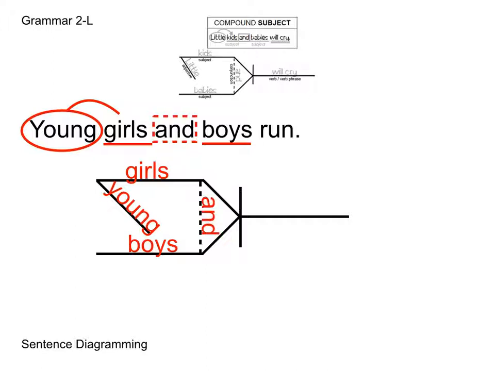Then we're going to put in our conjunction to keep those two subjects together. And then we just have our verb left, and that is going to go after the vertical line. It's going to be run.